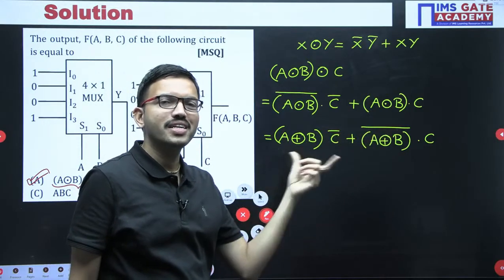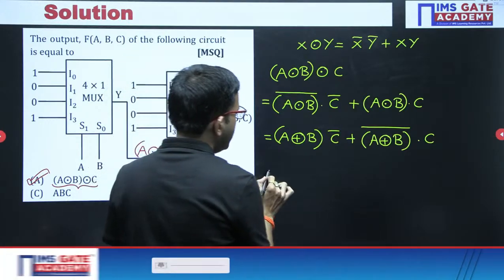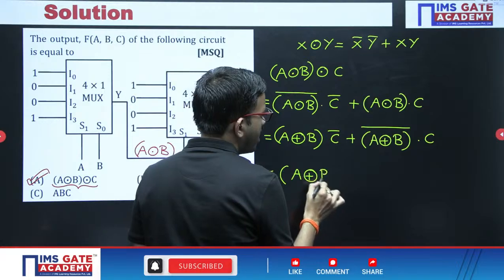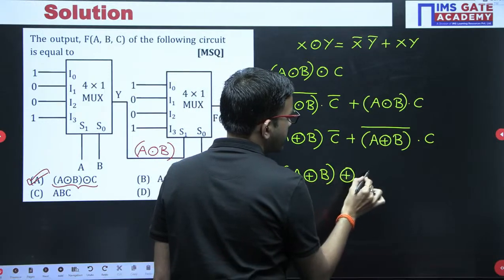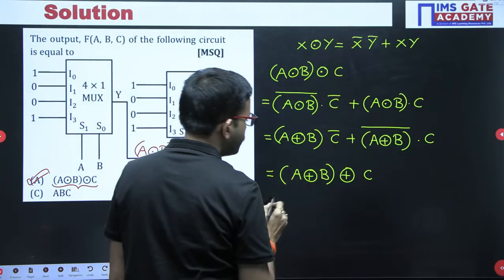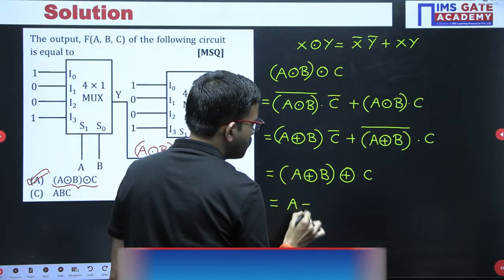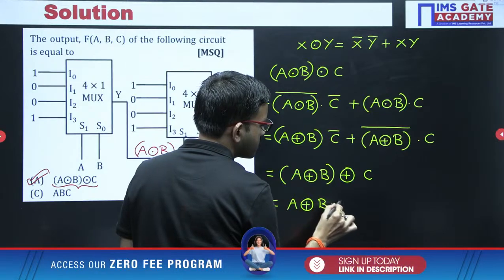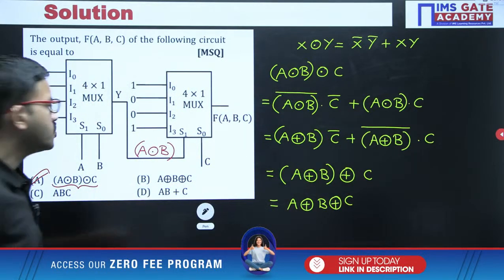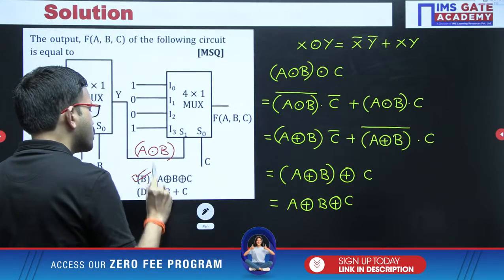Now you can observe you are having the expression something like X1 X2 bar plus X1 bar X2, that is nothing but the exclusive operation. So here the first term is A XOR B, you have to perform XOR with the second term that is C. Now the XOR operator satisfies the associative law, so this one we can write as A XOR B XOR C. Okay, so that is there in option B. So that means for this question 2 choices are correct.